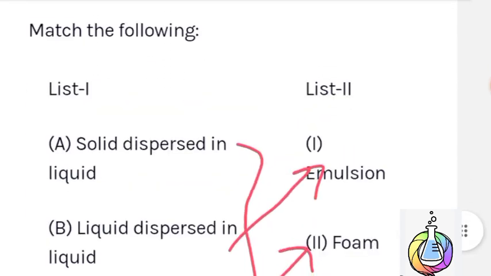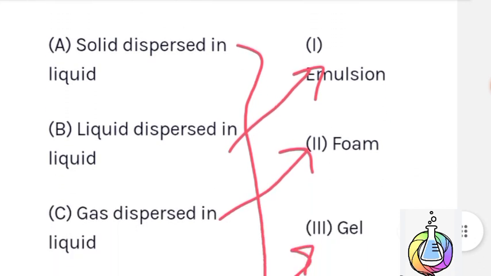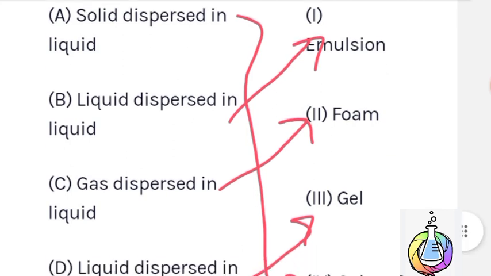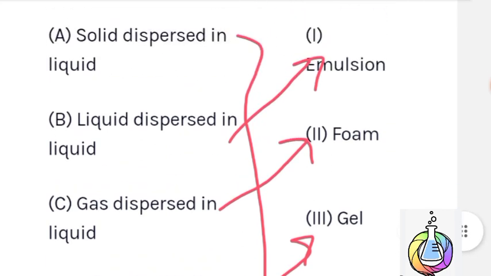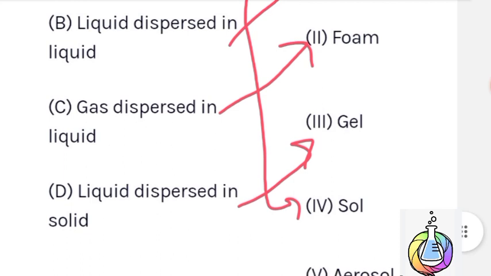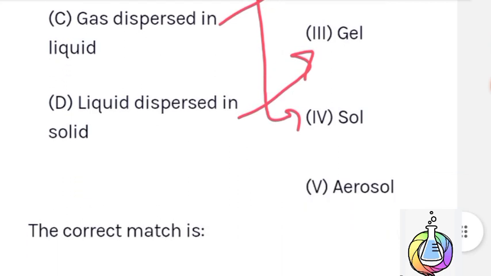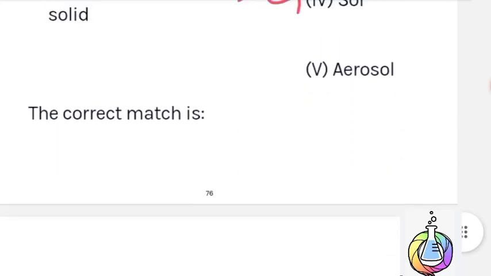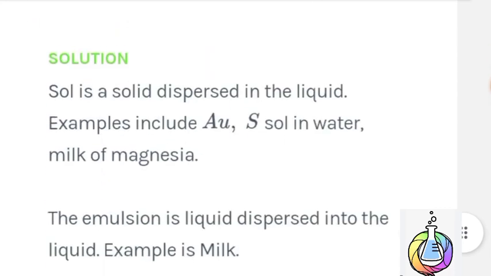Next question. Match the following. Solid dispersed in liquid is sol. Liquid dispersed in liquid is emulsion. Gas dispersed in liquid is foam. Liquid dispersed in solid is gel. Therefore, this is the correct match.